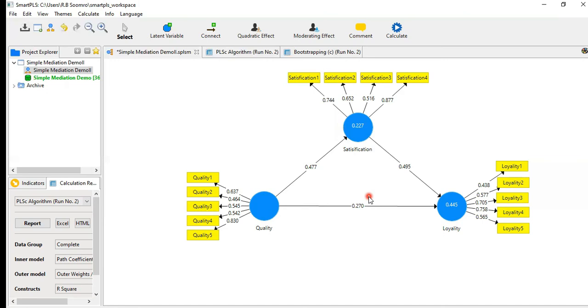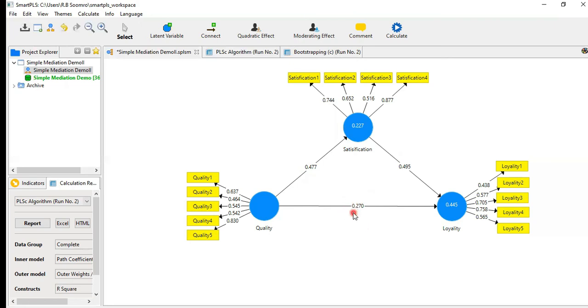And another thing is that 0.270. Earlier the value was 0.541. Now it has been reduced. So that means that when the values of these two are increasing and the value of this one is decreasing, it means there is a partial mediation.